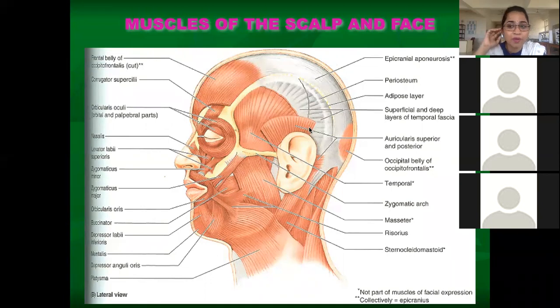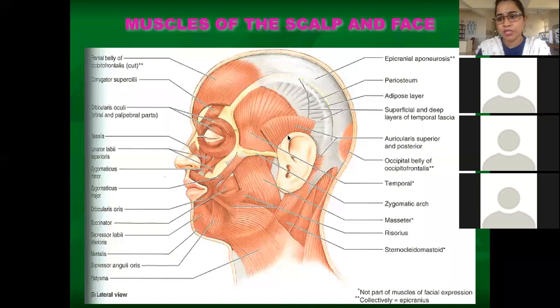Some people can move the ears. Someone can, without touching, still move the ears like this. How is this possible? Because these muscles are well developed in these people. In most people, these are already regressed; their function is almost regressed and stopped. That's why we cannot move our ears. But in some people the muscles are still well developed and they can move their ears. Even in lower animals, you can see that they move their ears.